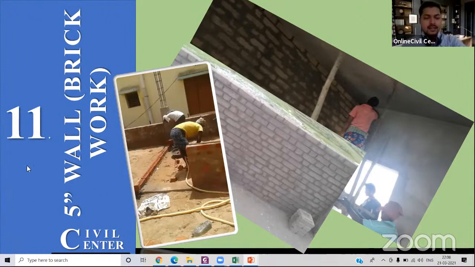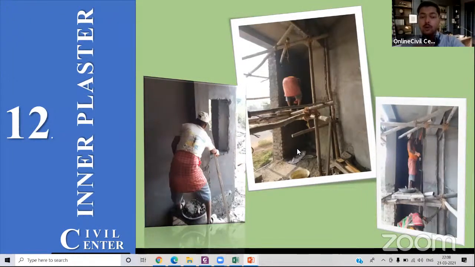Okay, now this is our 5-inch wall, and you can see the work over here. Then we will go for inner plaster. Once your brickwork is complete, plaster, then the outer plaster is there.